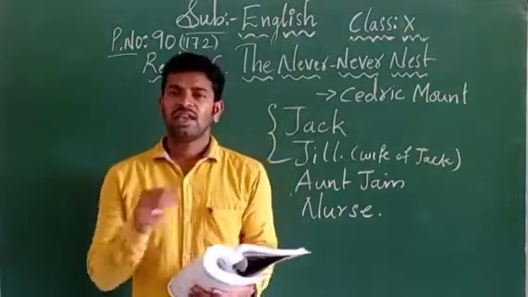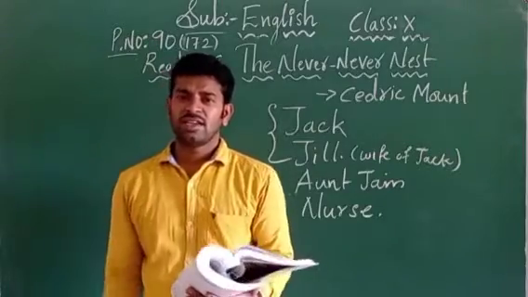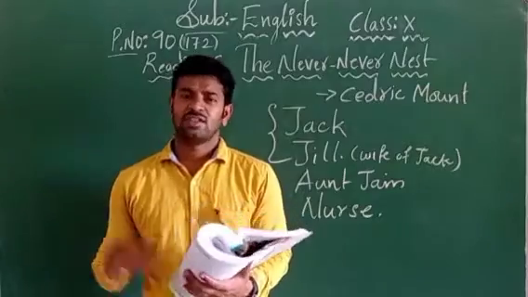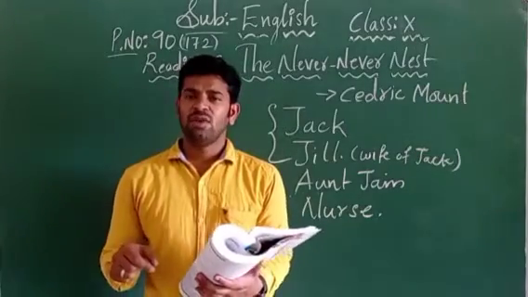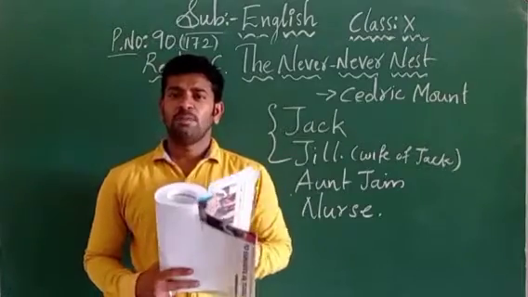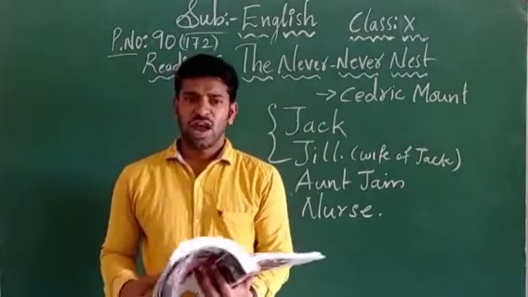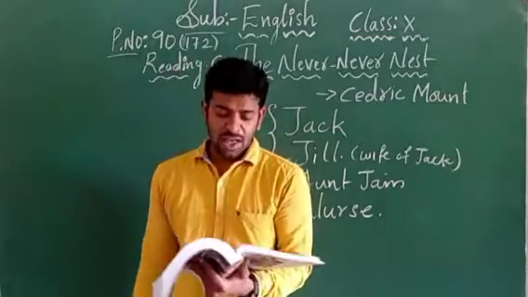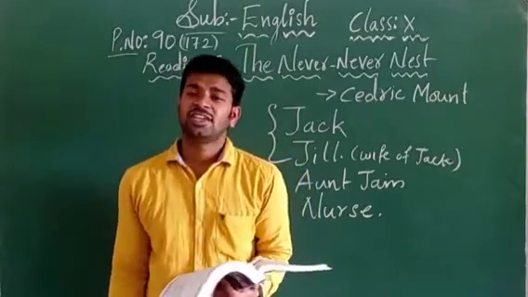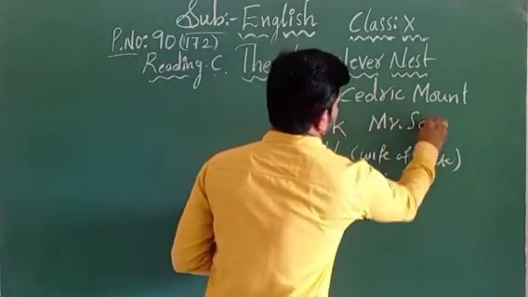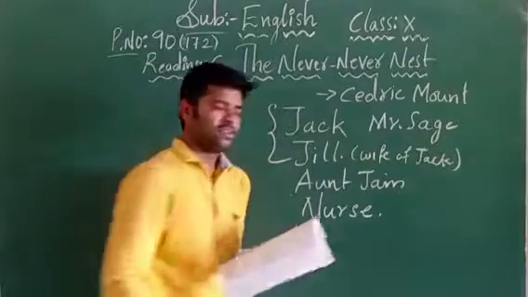So here in our lesson, not only was the house borrowed through installment, but the furniture, the refrigerator, the radiogram, all the things were purchased through installment only. And who is the owner of the furniture here? In the lesson it is given as Mr. Sage, S-A-G-E.